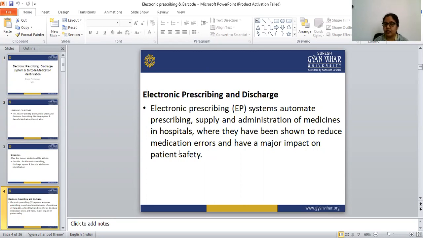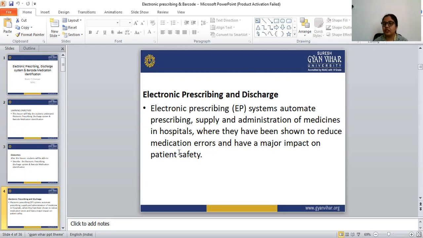It automates the prescribing, supply and administration of medicines in the hospital, where it has been shown to reduce medication errors and have a major impact on patient safety.